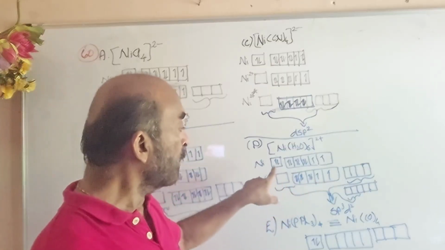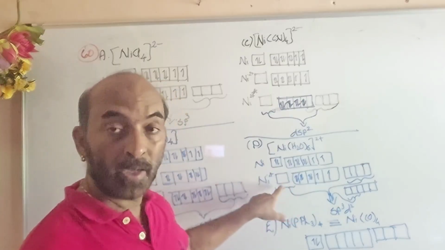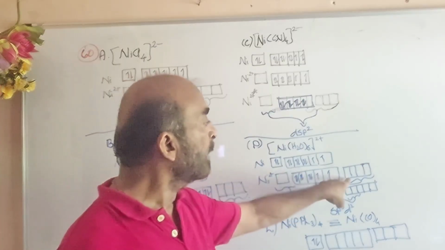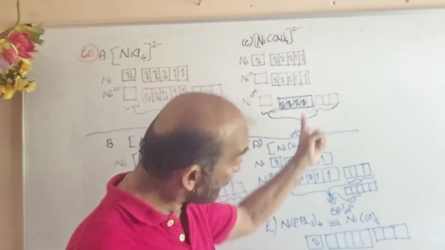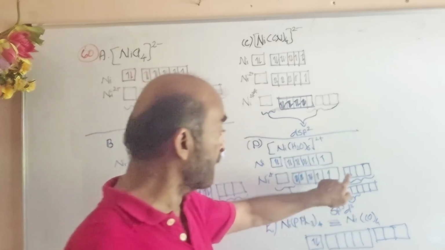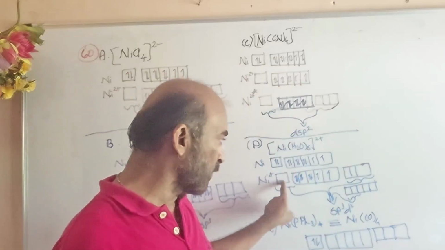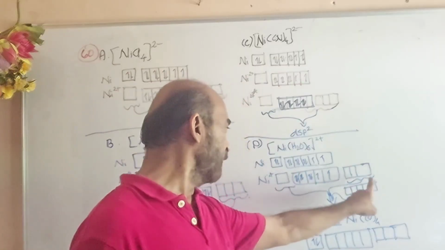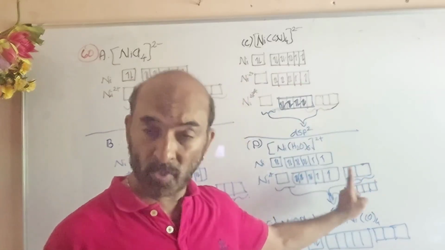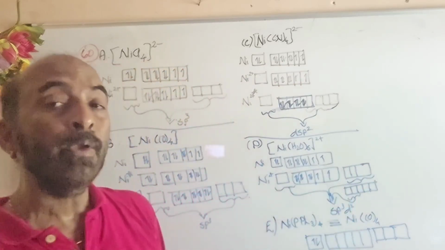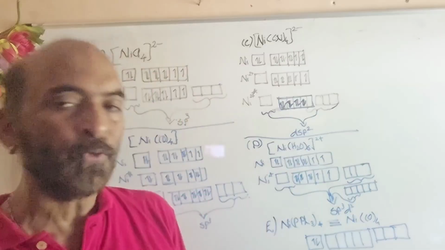So to make sp3d2 hybridization, it makes use of the 4s orbital, all 3 of the 4p orbitals, and 2 vacant d orbitals from the outer 4d.